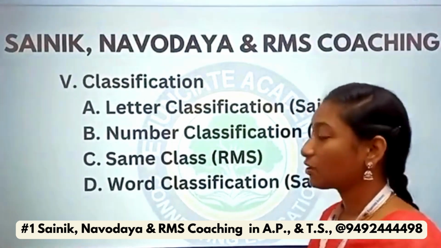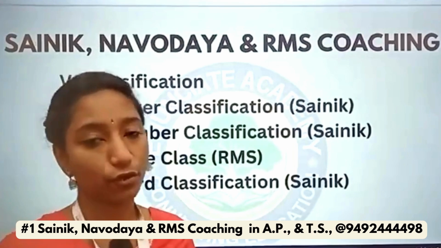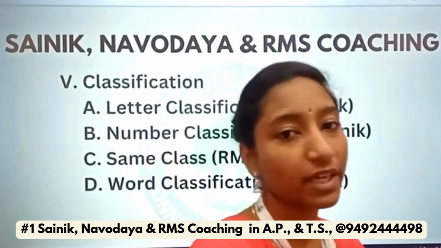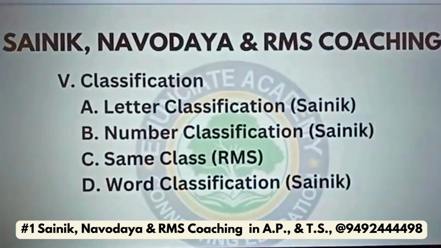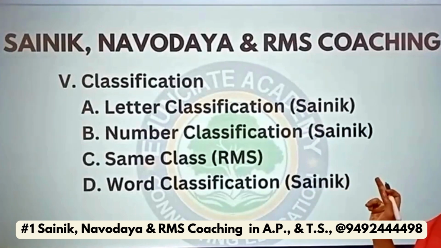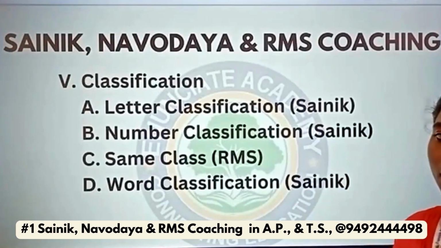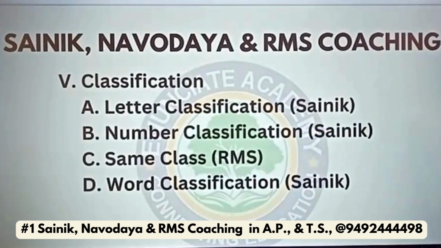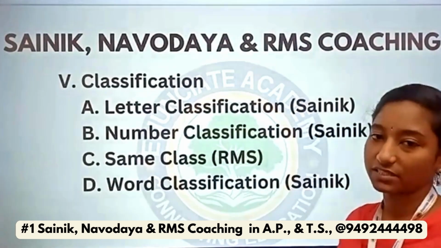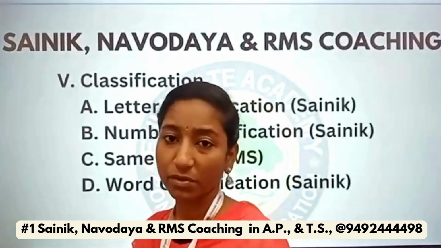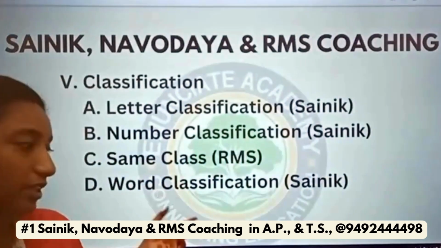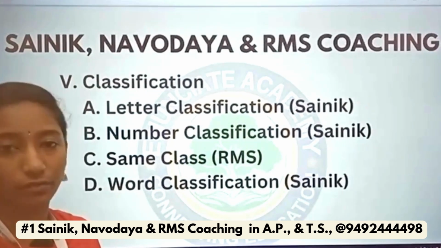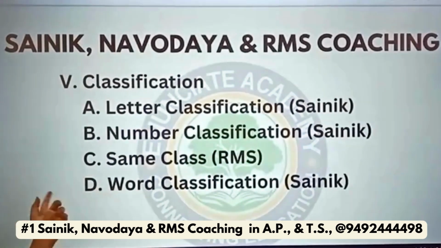Next, classification. In classification, there are four types: number classification, word classification, letter classification and figure classification. Letter classification is for Sainik, number classification is for Sainik, and same class or classification, both are the same, and it is for RMS. Word classification is for Sainik. Figure classification is non-verbal reasoning and is for Navodaya. For Navodaya, only figure classification is there. Figure classification is there for Sainik and RMS also.